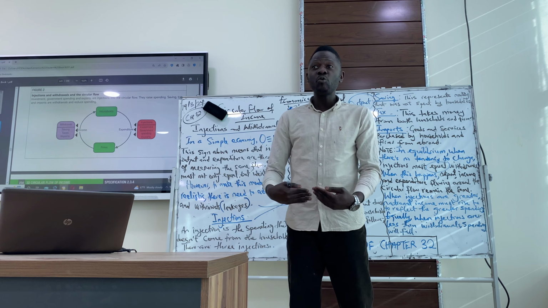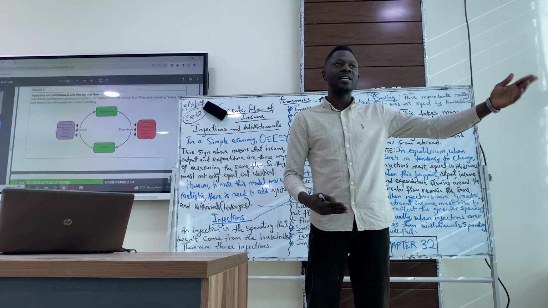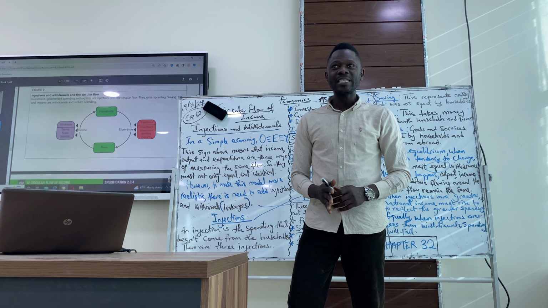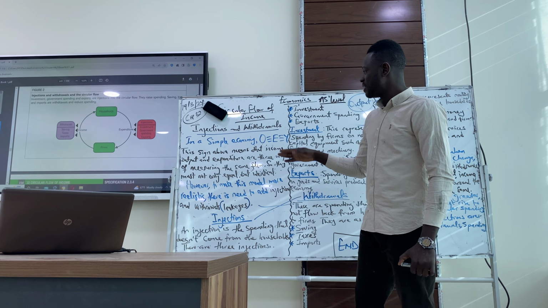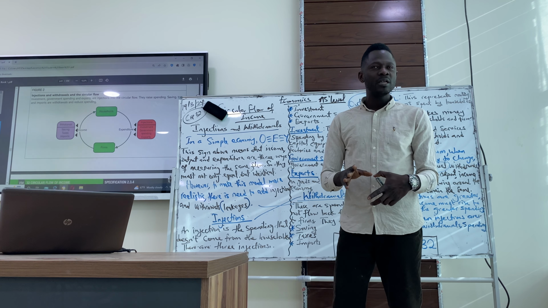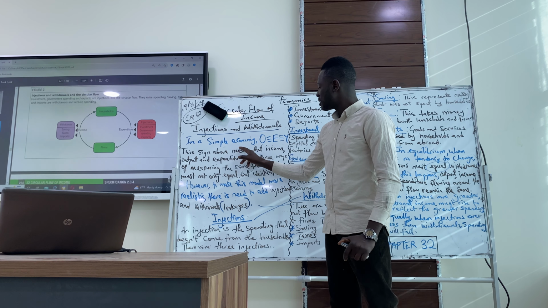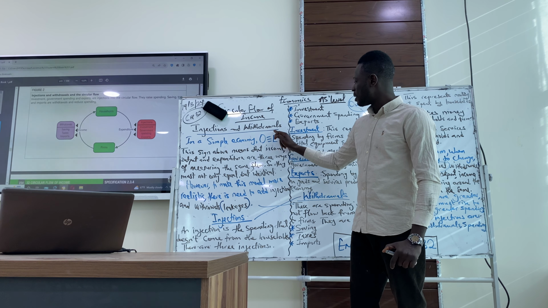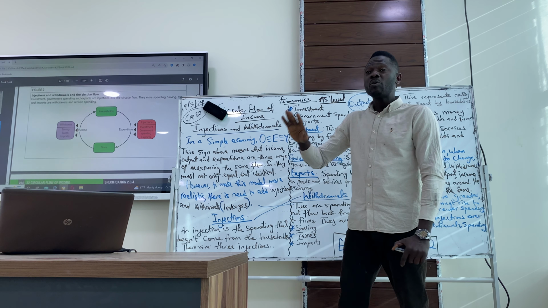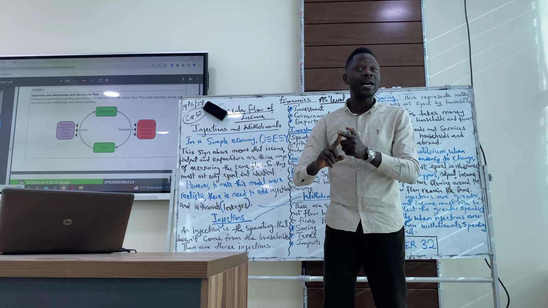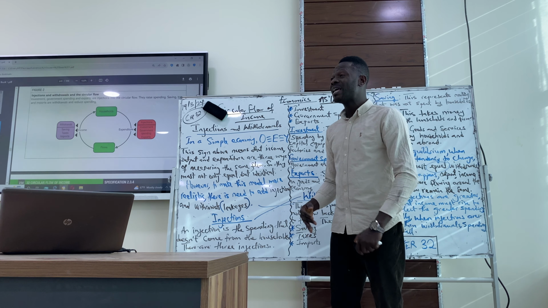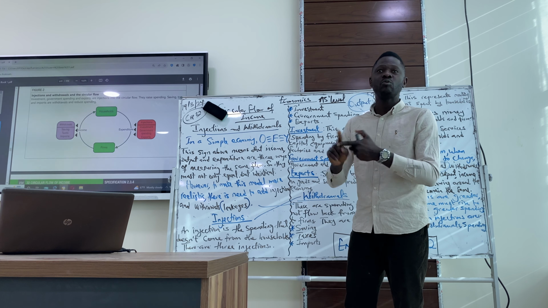So that means country A would need country B, and country B would need country C and D, and so on. We cannot do everything alone. We need others. That is why it is not realistic. To make it realistic, we need to check injections and withdrawals. But before that, we need to understand that in a simple economy, output must be equal and identical to expenditures, and expenditures must be equal and identical to income. Everything must be equal and identical, which is not realistic. So we want to make it realistic. That's why we have to talk about an open economy, where there are injections and withdrawals.